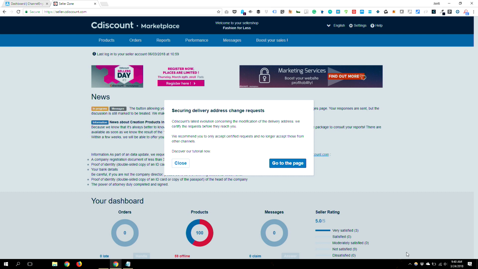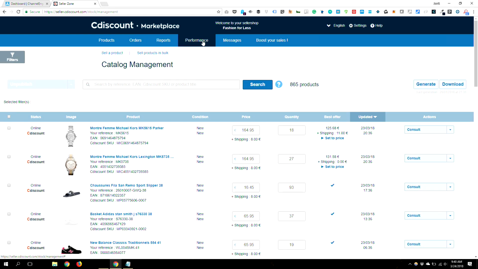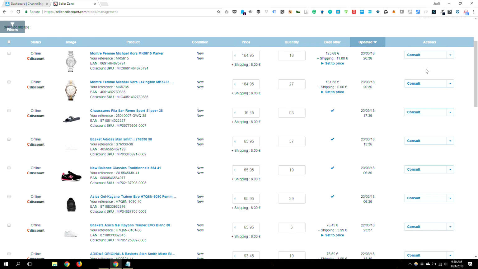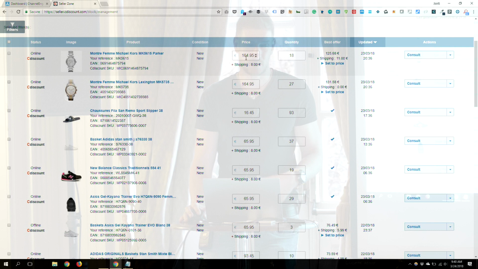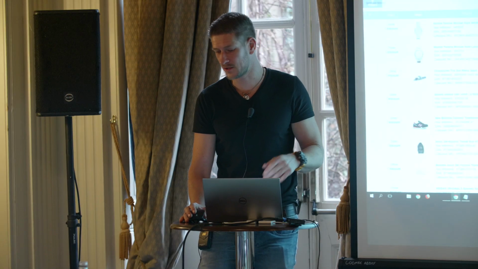clients' pages. You see, there's much less in the dashboard than when you go into Seller Central. There's a tutorial. Basically, it's just the catalog management, orders, some reports, and your seller performance. So you probably are going to miss a few things, but these are the basics, and that's all you need to actually start selling. So that's a good thing. A lot of things are quite similar. So you see all your stock, which is being updated by Channel Engine all the time. Pricing is being updated, so basically you don't need to manage it here, but you can always log in and see what's happening.